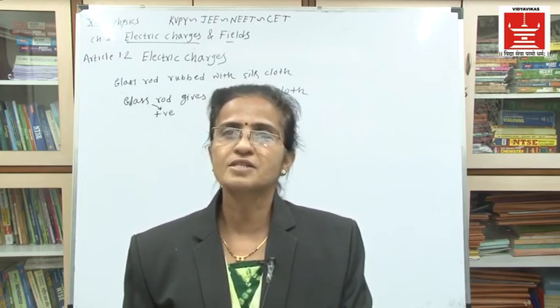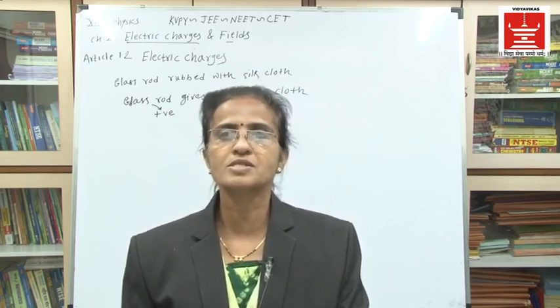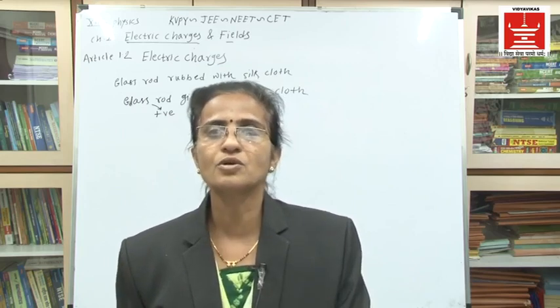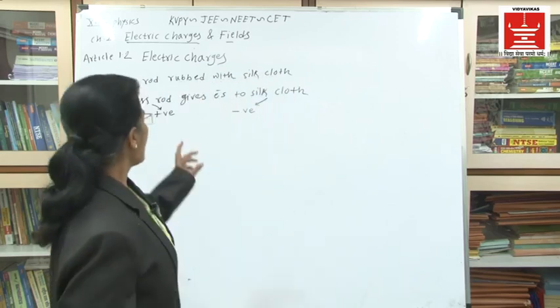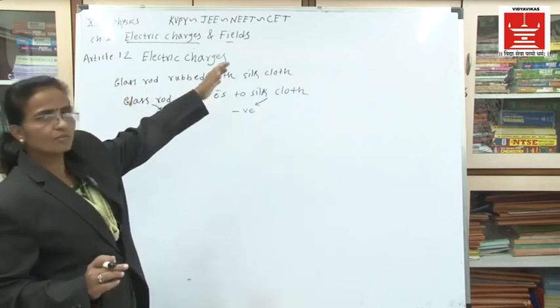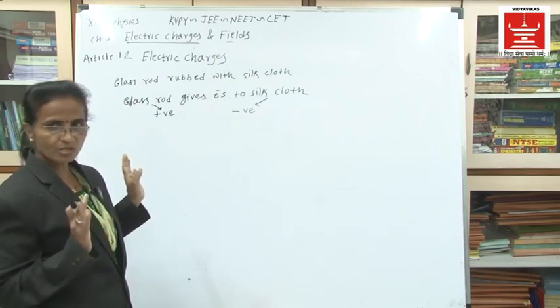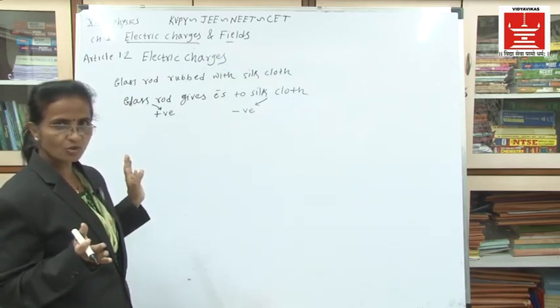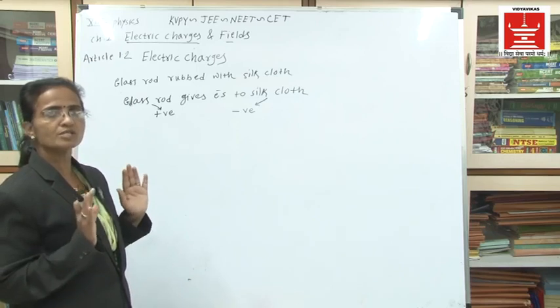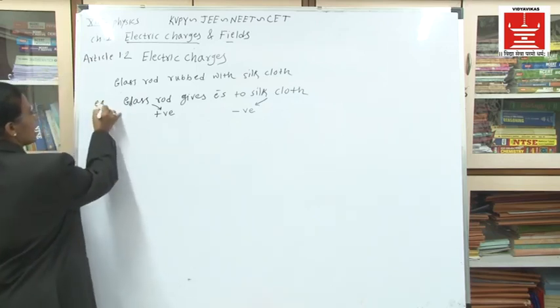That means there is a transfer of electrons from one substance to the other when they are rubbed on each other. And that's why the glass rod becomes positive and the silk cloth becomes negative. Do you understand how a particular substance becomes positive and negative? It is because of the transfer of electrons. Now, this is the first example I have taken.